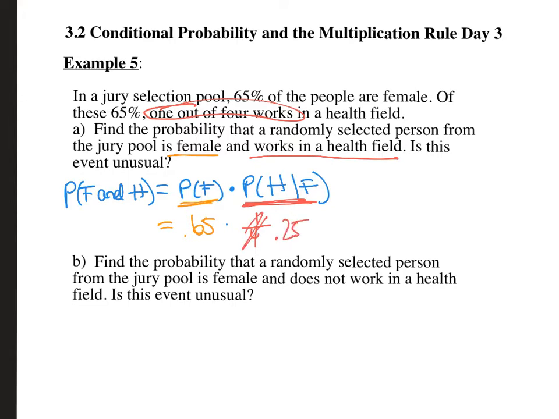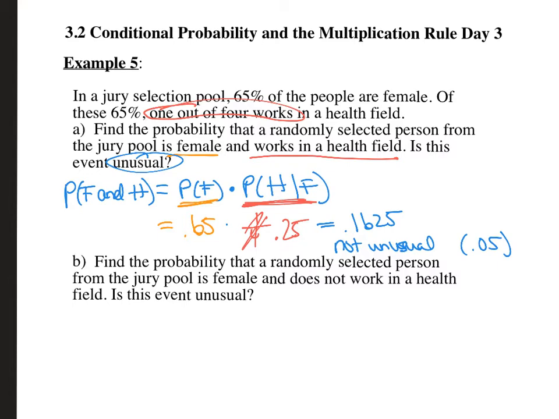Same thing, it doesn't matter. You're going to put all of it into your calculator. And when you do that, you get 0.1625. And this event, is it unusual? It is not unusual, right? Because remember, it would have to be 0.05 or less to be considered unusual, okay?